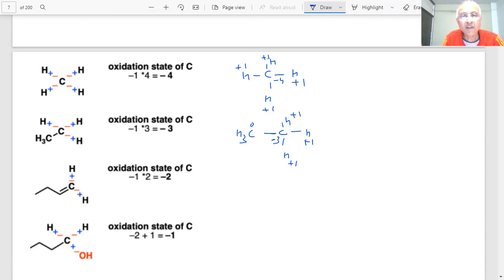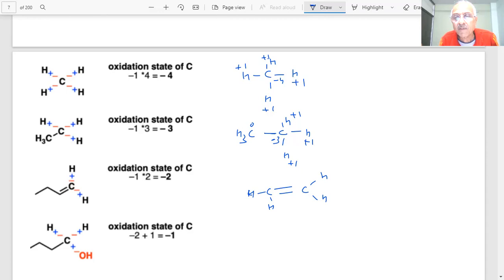And if I have a compound like this with a double bond, okay? Yes, sir. If I put hydrogen here, what will happen? What will be the oxidation state of this carbon, student?